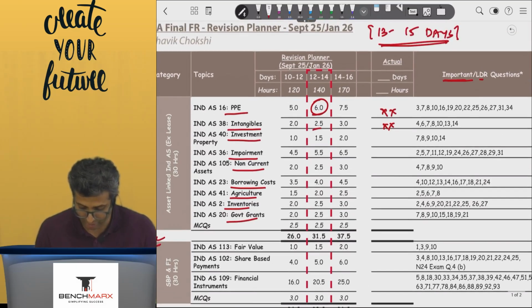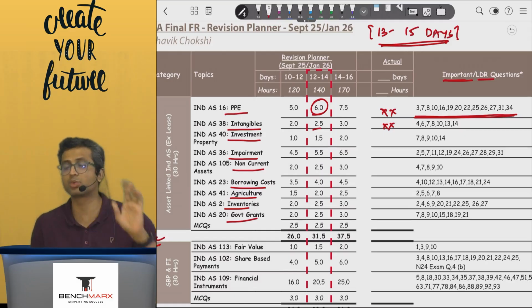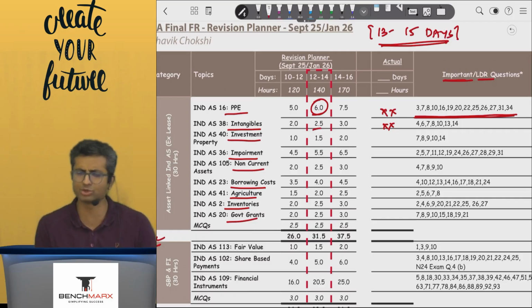Over here I've also written the important or last day revision questions. These are questions where you should have a special emphasis on, but these are not the only questions that you should do in your first revision. The first revision is a time where you want to refresh the concepts, build up your understanding, and hence even the concept builder questions you should glance through. However, a special emphasis should be given to the last day revision questions,